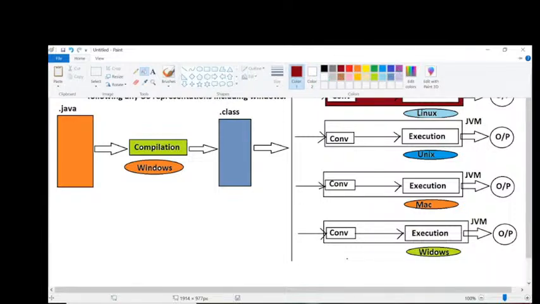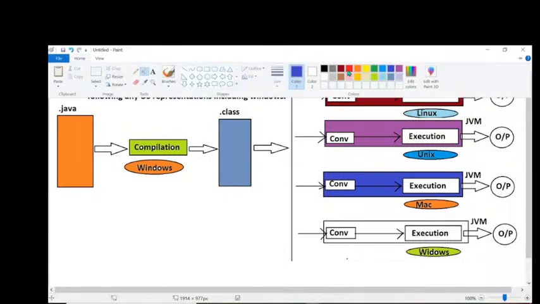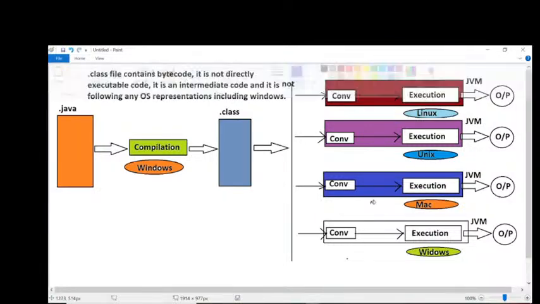Next, I'm asking one question to all of you. Now try to answer my question clearly. In this diagram, how many times did we compile our program? Only one time we compiled our program. But how many times did we execute our program? Multiple times we executed our program. Four times we executed our program. Got my point or not?